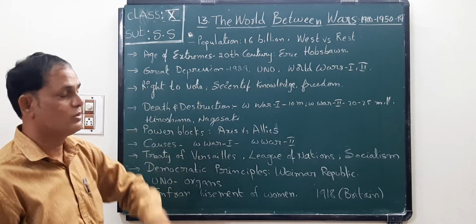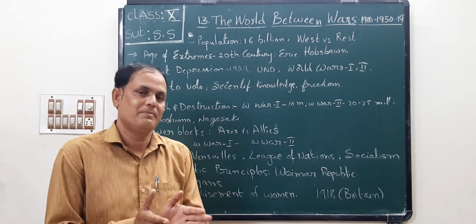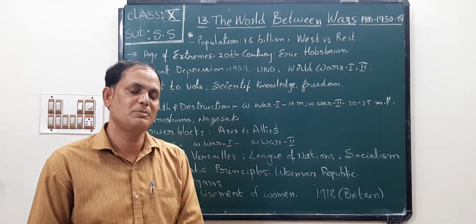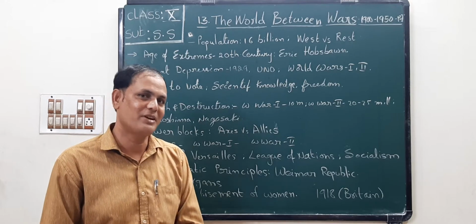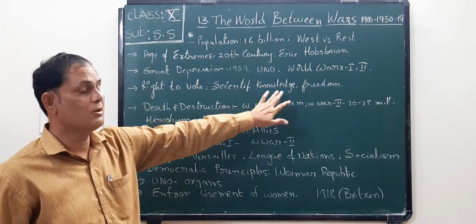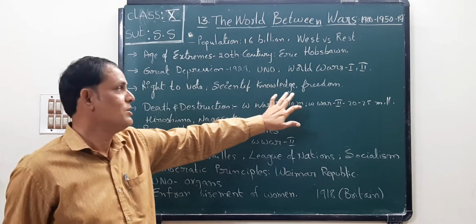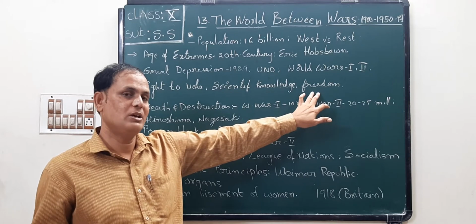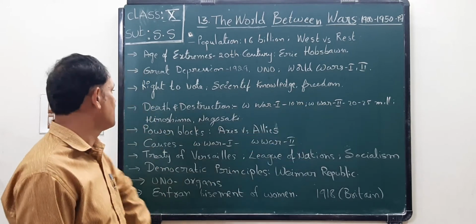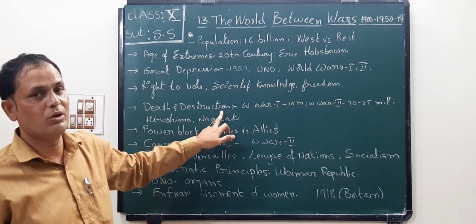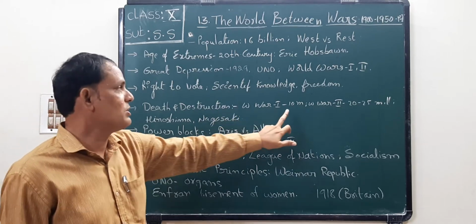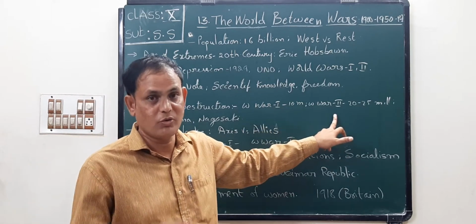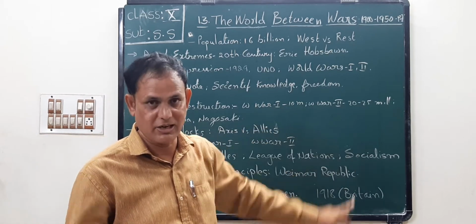Next, right to vote. Many women raised their voices for the right to vote, that means adult franchise. Scientific knowledge also improved. Freedom: many countries of Africa and Asia got independence. Next, death and destruction due to World War One and World War Two. Due to World War One, 10 million people died. Due to the Second World War, 20 to 25 million people died, children.